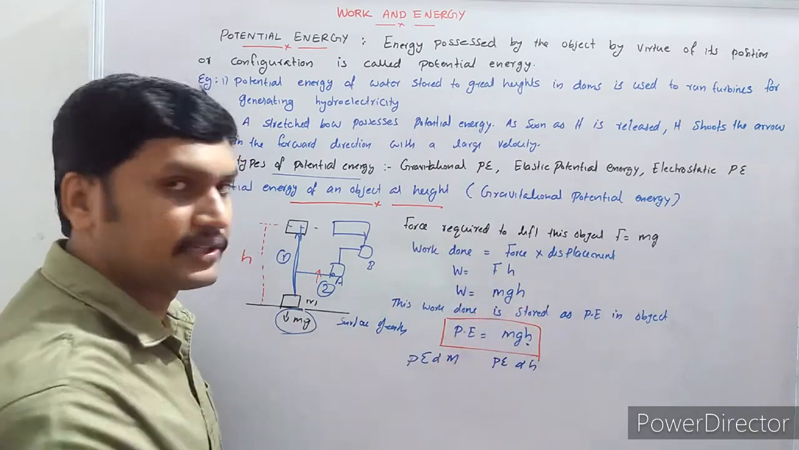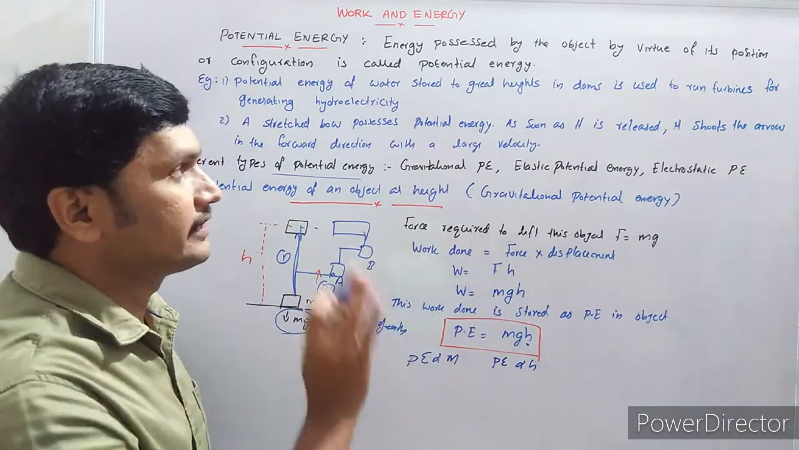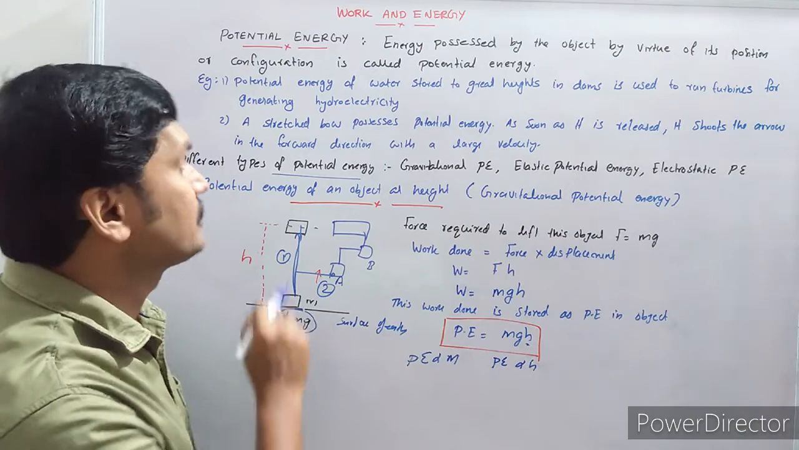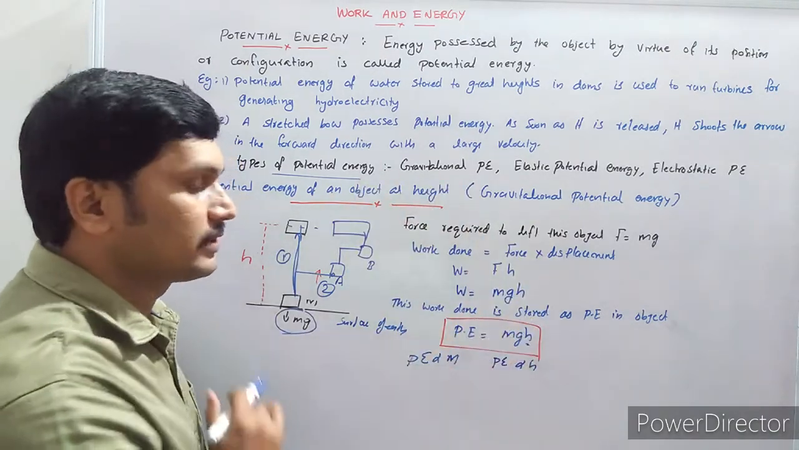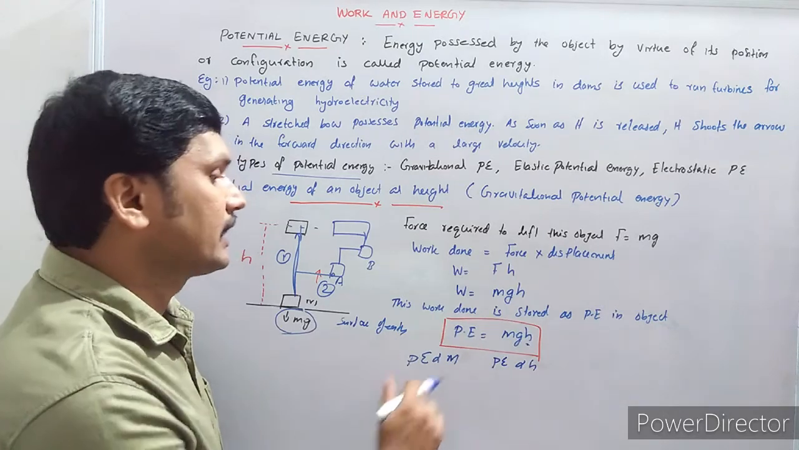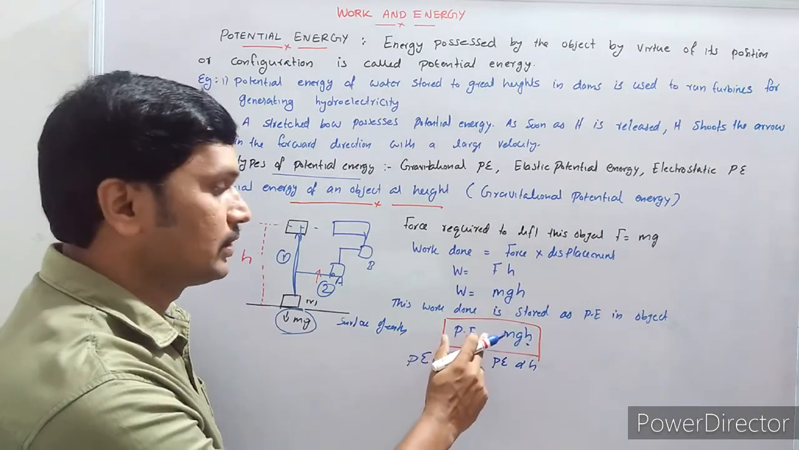So that's about potential energy. Potential energy is the energy possessed by the object by virtue of its position or configuration. And we found an expression for the gravitational potential energy. Gravitational potential energy is equal to mgh.